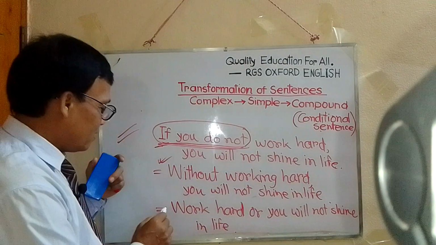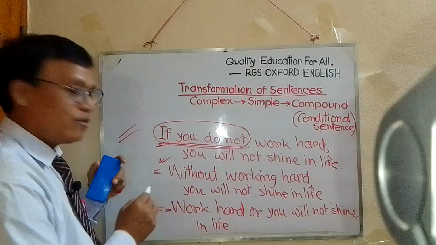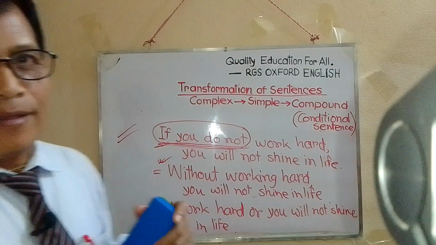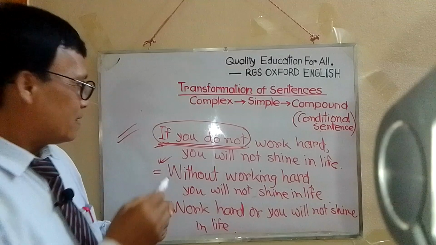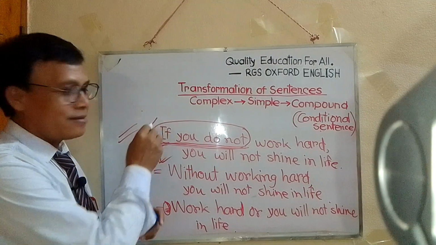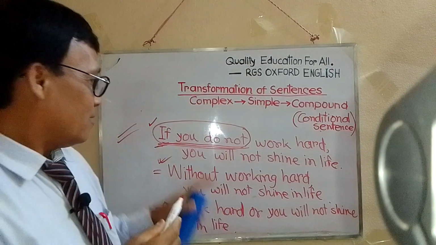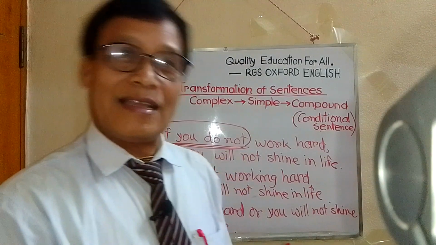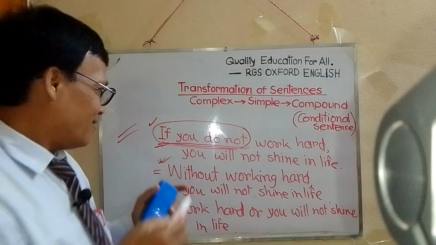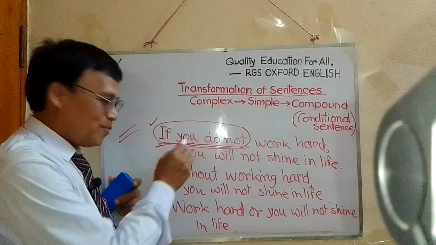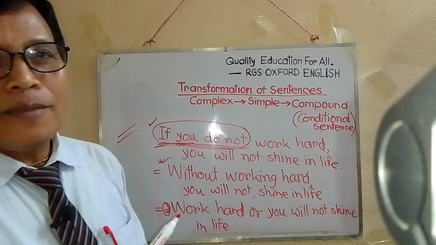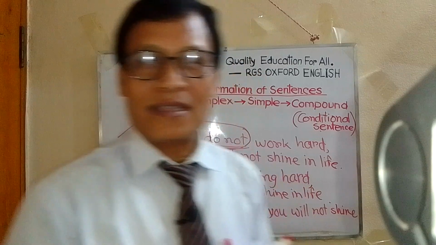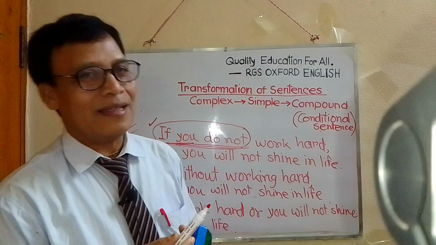Here you see there is no subject. But why? This is a complex sentence and this is an imperative sentence as well. Because here you see the subject is you. In an imperative sentence, sometimes the subject is silent.